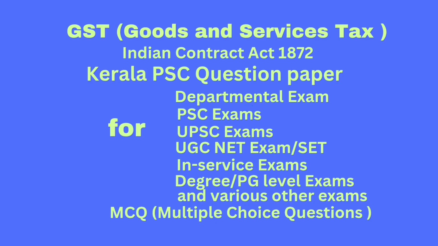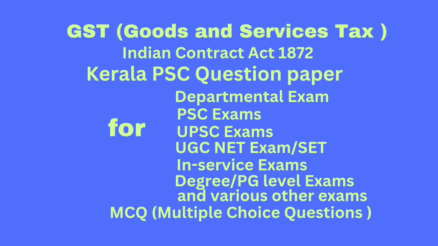Question number 13. Central government levies the tax as per the various entries contained in the union list. 1. Entry 46, taxes on agriculture income. 2. Entry 49, taxes on lands and buildings. 3. Entry 83, customs duty. 4. Entry 84, duties of excise on tobacco. 5. Entry 97, levy tax on matters which are not enumerated in list 2 or list 3. Choose the correct one from the following options. Correct answer option C, 3, 4 and 5.